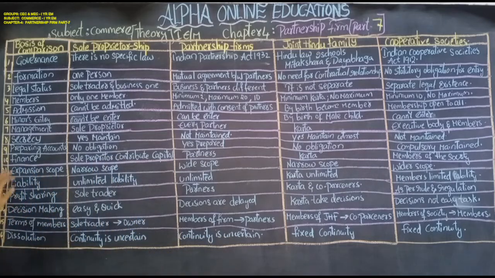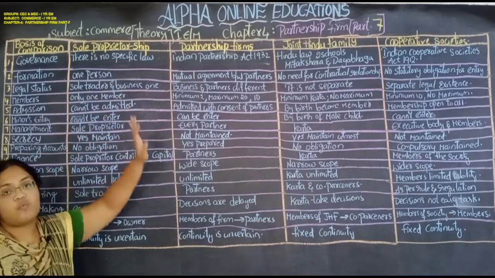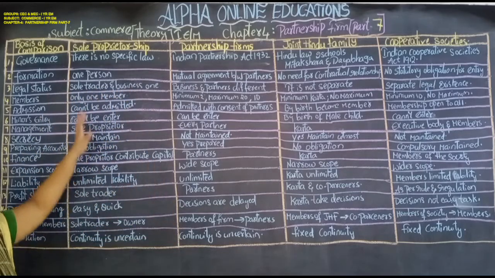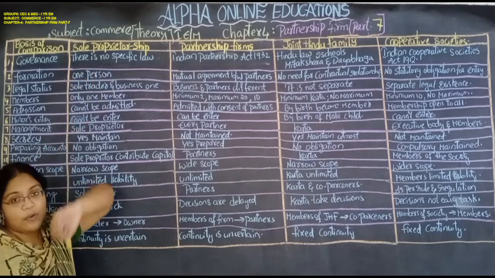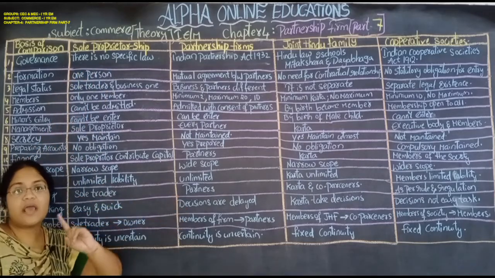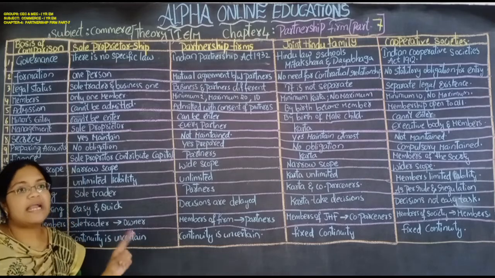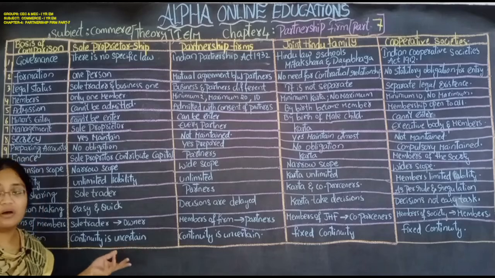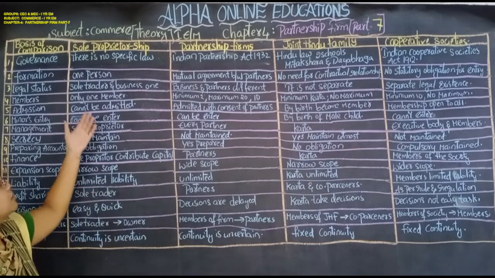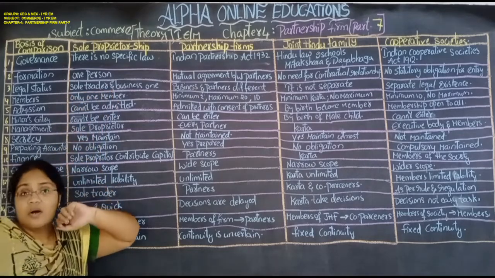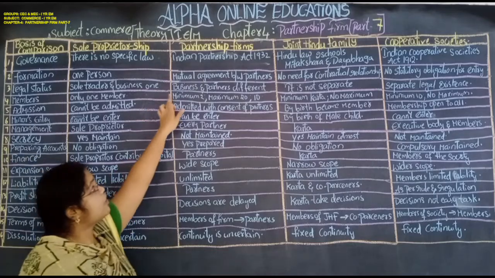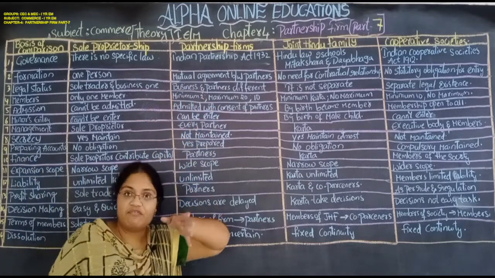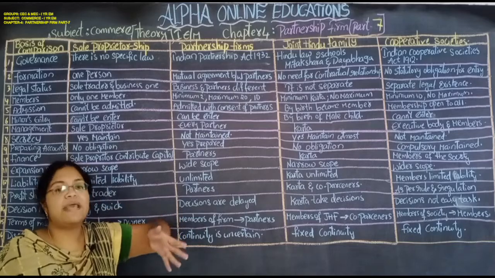Next, legal status. What is the legal status? See, sole trader and business are one. In the sole proprietorship, the sole trader is the owner of the business and he is the business. For example, kirana shops, book stalls. So business and owner are the same, but in partnership, business and partners are different according to LLP.